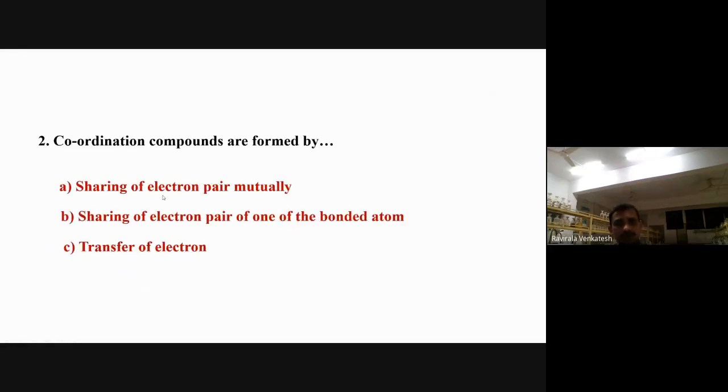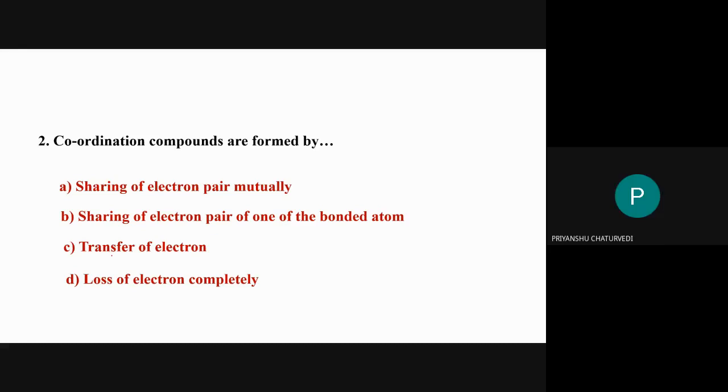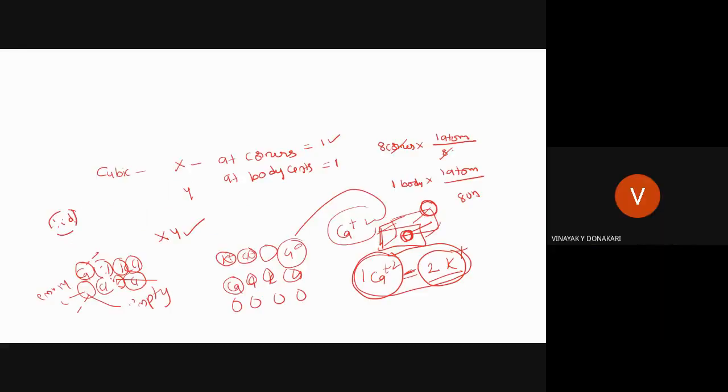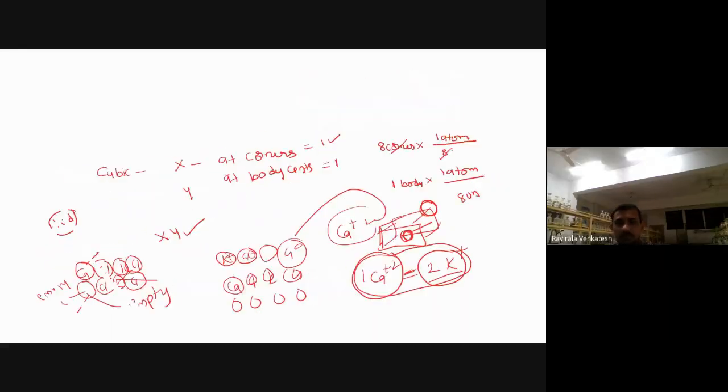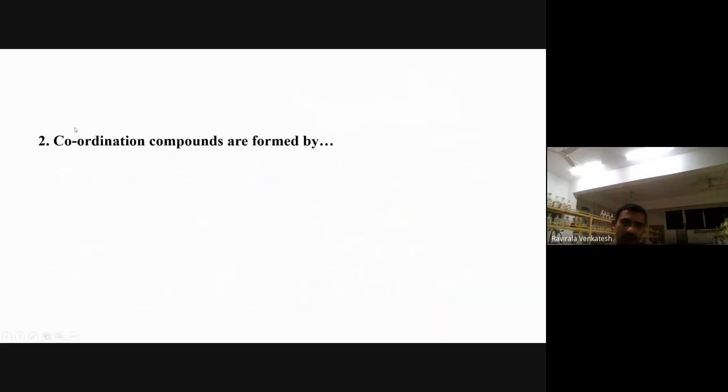Next, coordination compounds are formed by. Can you give the answer? Mutual sharing of electron pair, sharing of electron pair of one of the bonded atoms, transfer of electron, complete loss of electron. B, sharing of electron pair, is the answer. Yes, sir. Okay, this one is actually about the introduction. Shall I take one more topic now?